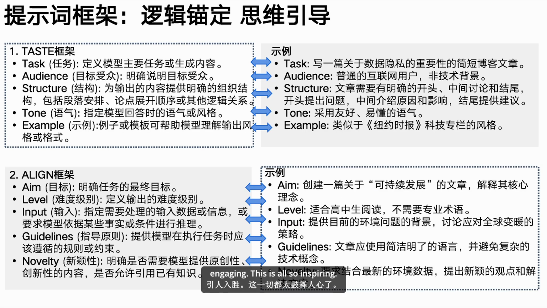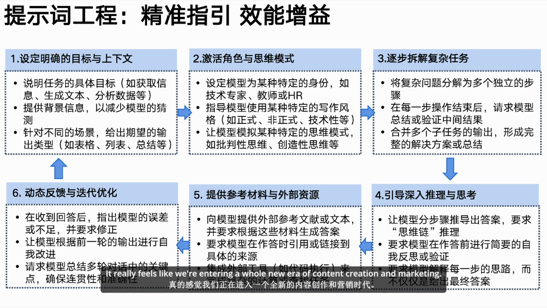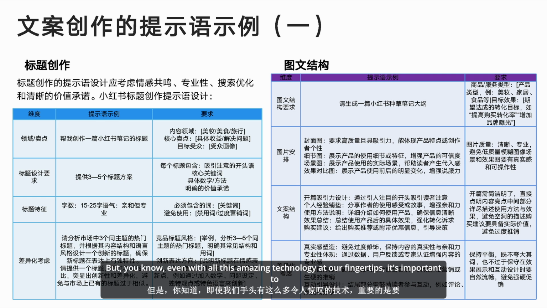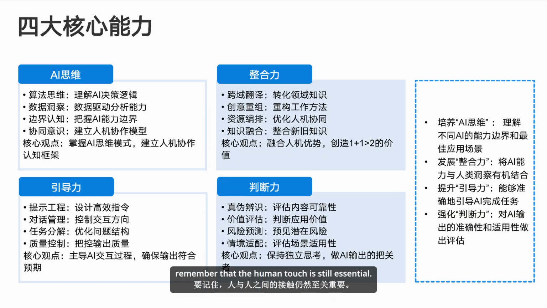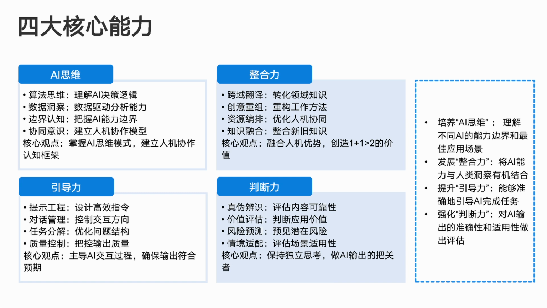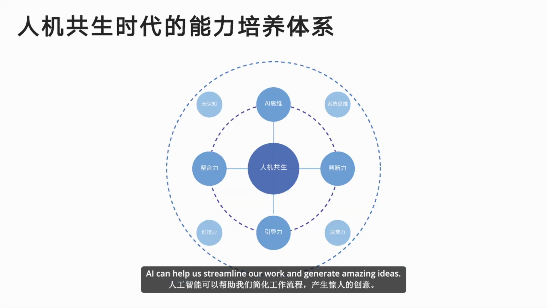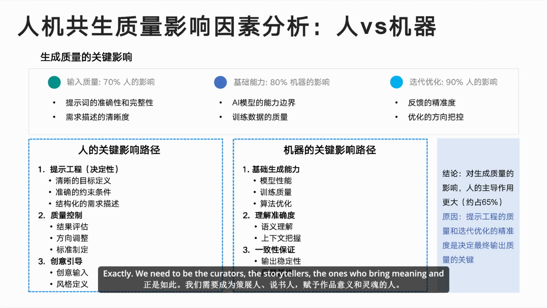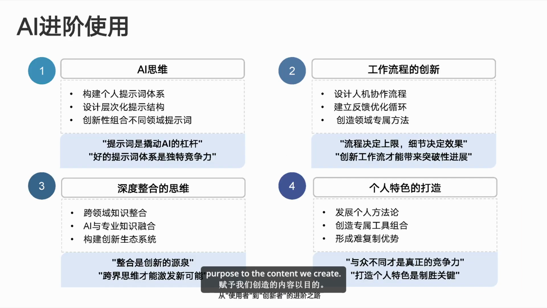This is all so inspiring. It really feels like we're entering a whole new era of content creation and marketing. We are, and it's an exciting time to be alive. But even with all this amazing technology at our fingertips, it's important to remember that the human touch is still essential. That's a really good point. AI can help us streamline our work and generate amazing ideas. But ultimately, it's up to us to infuse those creations with heart and soul. Exactly. We need to be the curators, the storytellers, the ones who bring meaning and purpose to the content we create. I love that. And I think that's a perfect note to end on.